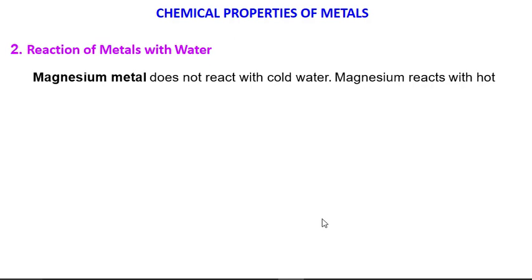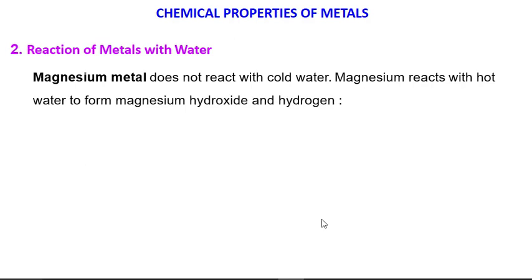Magnesium metal does not react with cold water. Magnesium reacts with hot water to form magnesium hydroxide and hydrogen. So here we can say that the reactivity of magnesium is less as compared to sodium and potassium. It is not reacting with cold water, but when we put this magnesium in hot water, we get magnesium hydroxide and hydrogen gas.